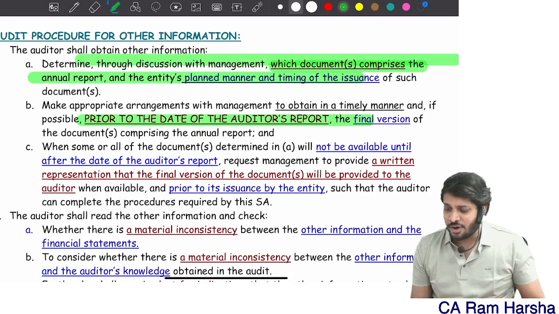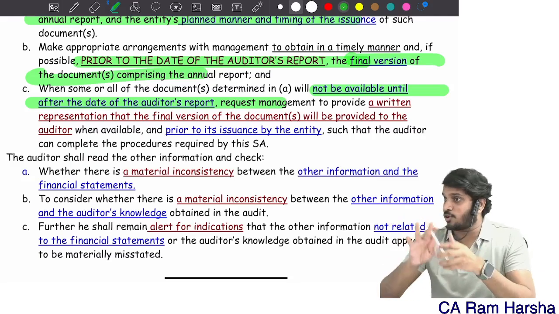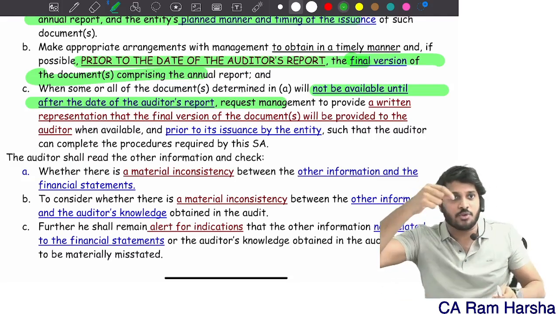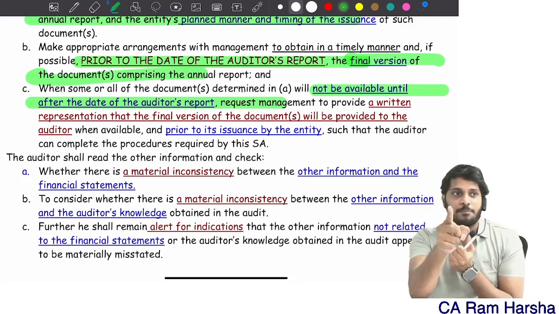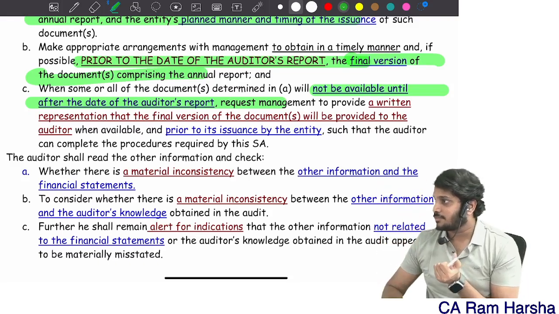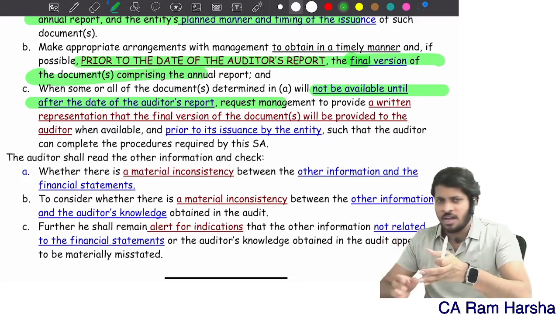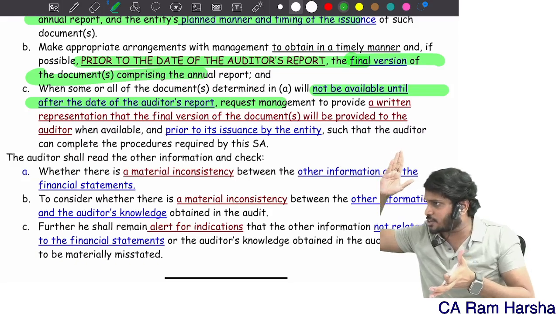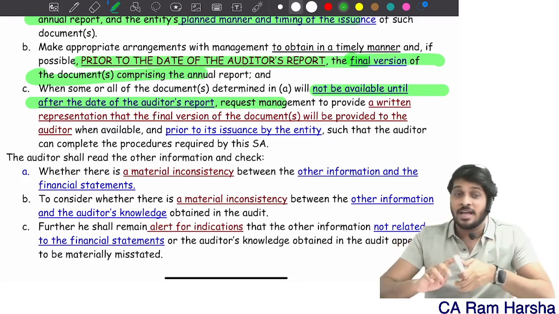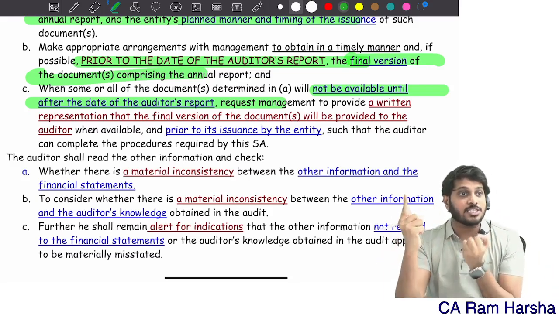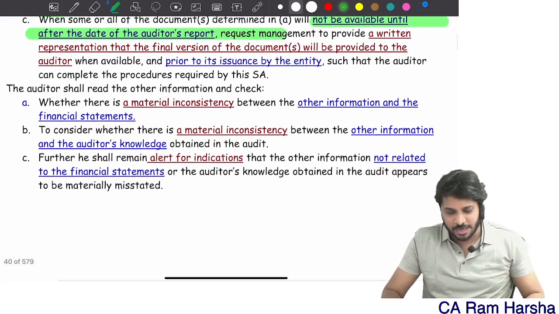Prior to the date of the audit report. The final version you obtain. If the full annual report and all documents are not ready by the time you are giving the audit report, get a written representation that before you publish the document, they give it to me. They need to give a promise: sir, don't worry, right now other information is still going on, we have to submit to the holding company for consolidation. First you give it to me. So the company, I gave the audit report with a written representation that management will give me the other information once it is available, before publishing to third parties.